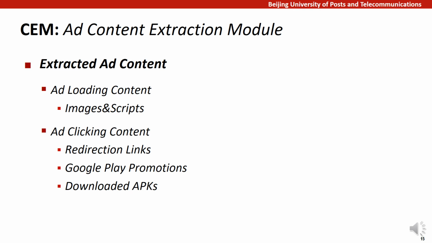Then, from the response body of the marked ad traffic, we can easily extract ad content, including ad loading content, such as images and executable scripts, and ad clicking content, such as redirection links, the promoted apps through Google Play, and the directly downloaded APK files of advertised apps.